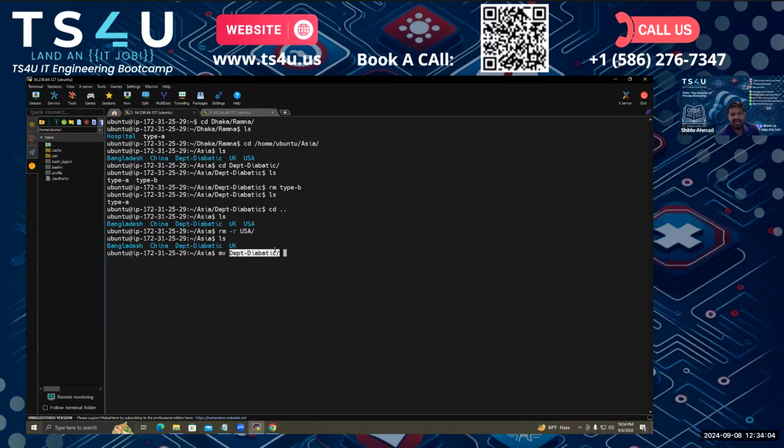Let's do it a different way. Just create another folder, mkdir, and put Europe. So now move the UK into the Europe because that's where they belong now. They're not part of the old place anymore. mkdir Europe.